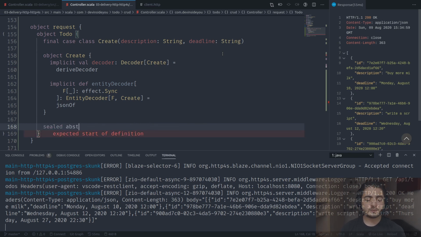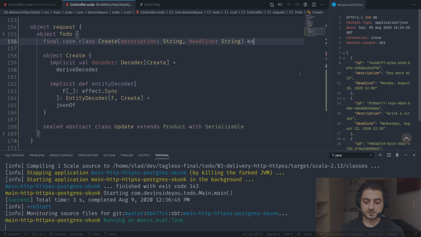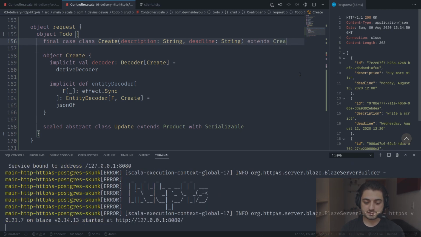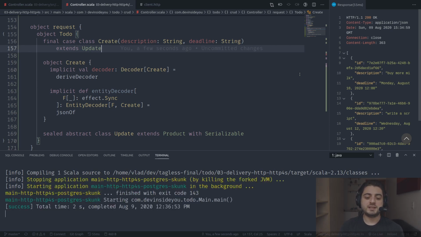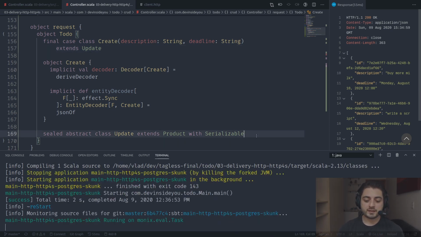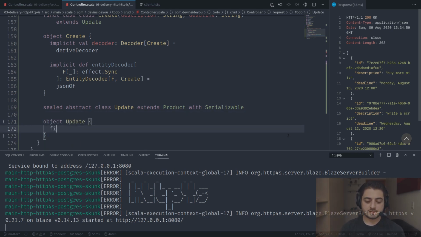Okay, so this is going to look a little bit uncommon. We're going to have product with serializable. And the first update that we can have is going to be the create itself. So we're going to say extends update, right? So create and update. Sometimes people call it upsert, update and insert at the same time. And the other ones are going to be over here. The other ones are going to look like a classic ADT. So we're going to have final case class.